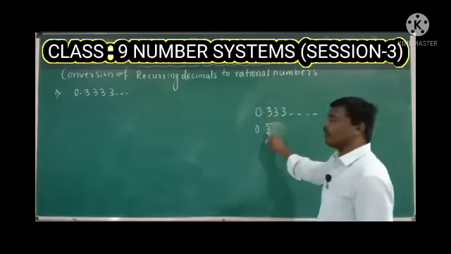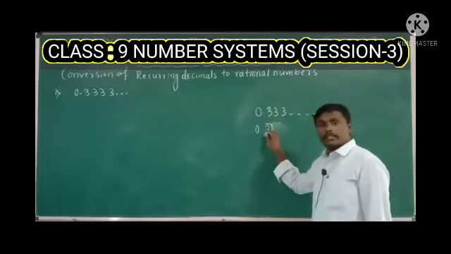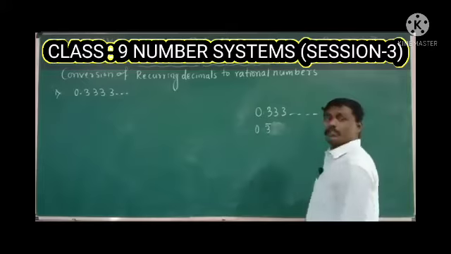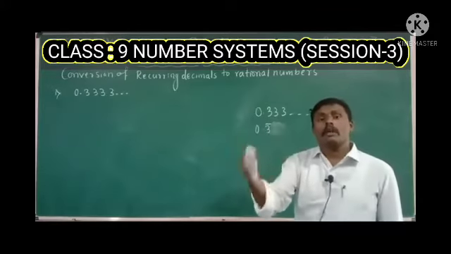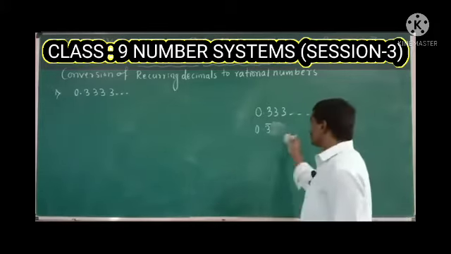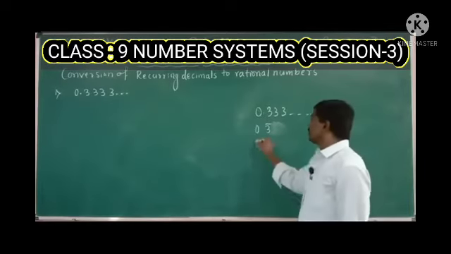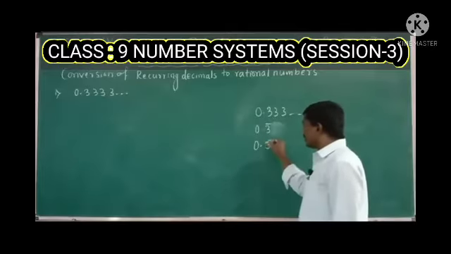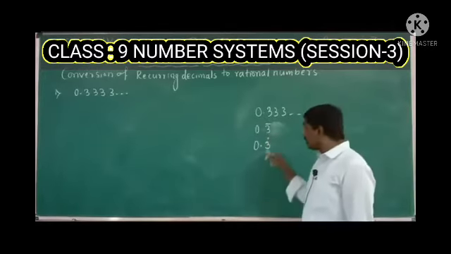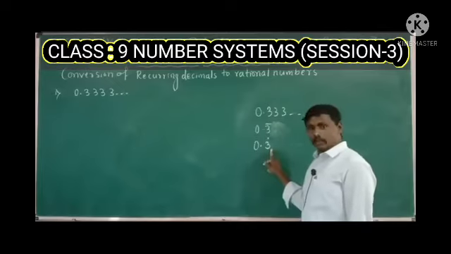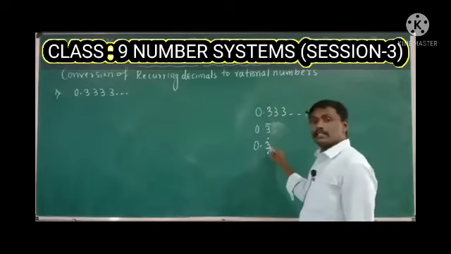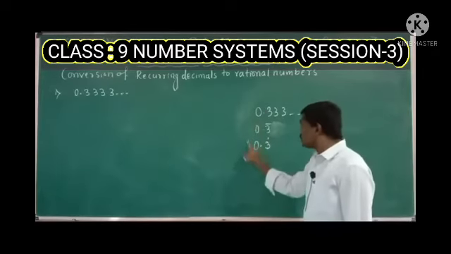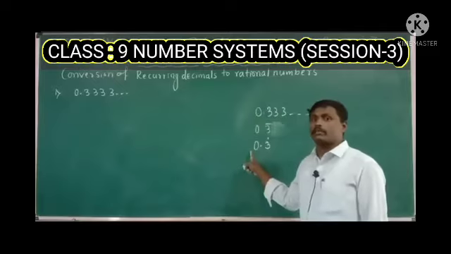If I put a bar on the number, this bar indicates that the 3 will repeat in continuous order, in the next sequence. Next, one more representation: 0.3 with one dot on the 3 also indicates the 3 will be continuous.